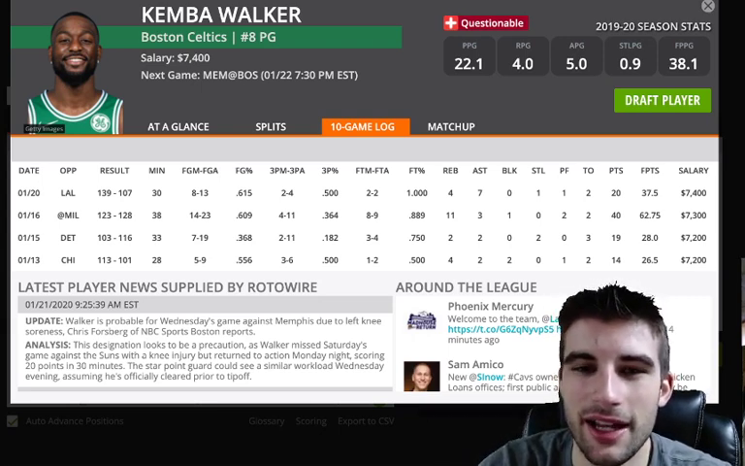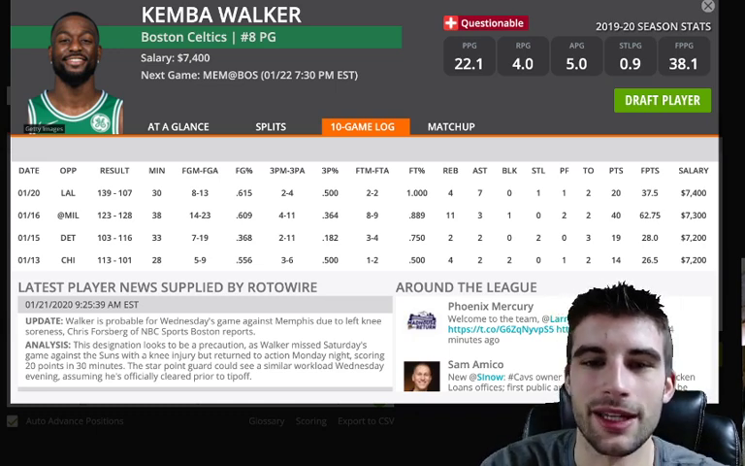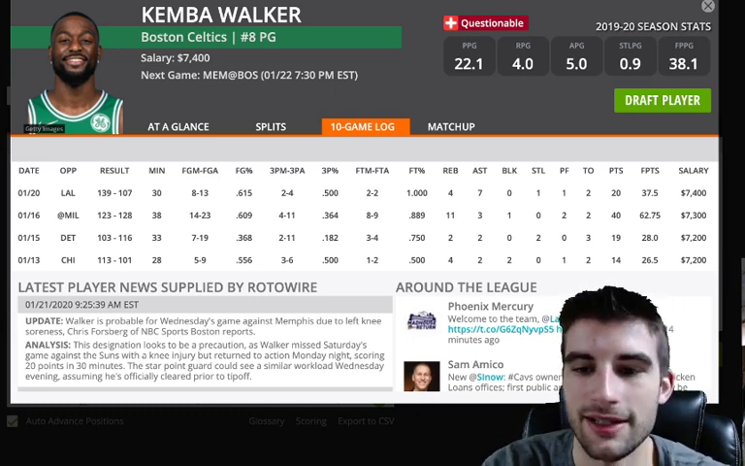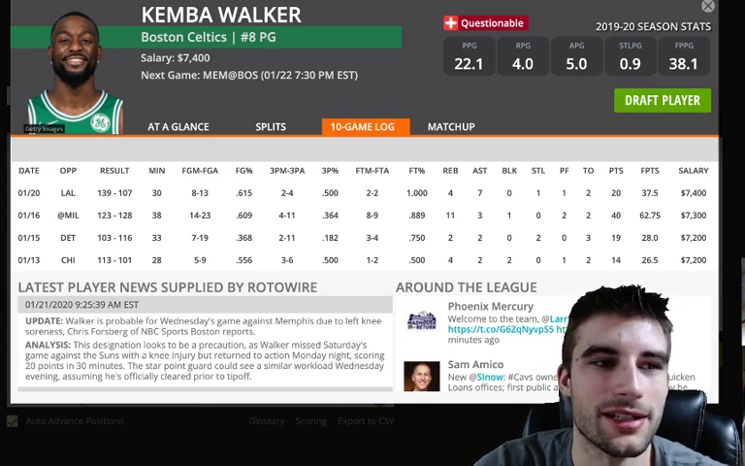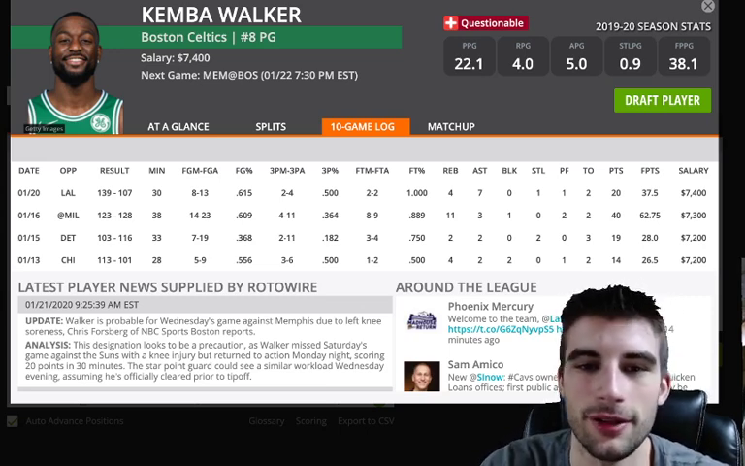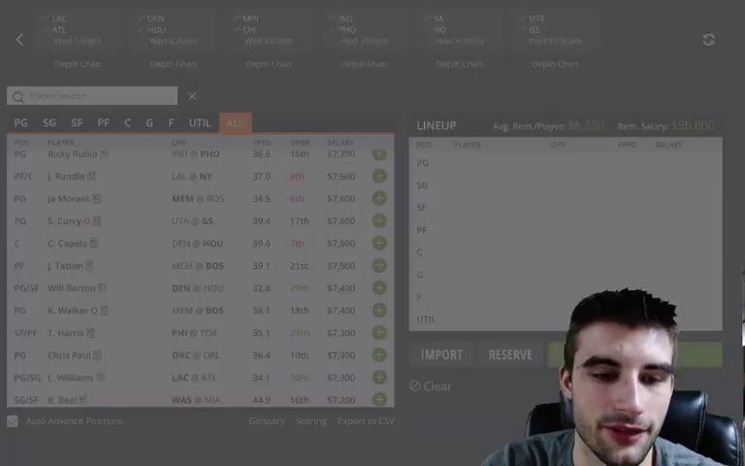I don't really like playing the guy. If you want to play him versus Memphis, I totally get it. They're one of the worst teams in the league versus guards. Like I said, high team total for the Celtics, but not someone I really like to play just because he screws me all the time. So just know they are in play versus Memphis.